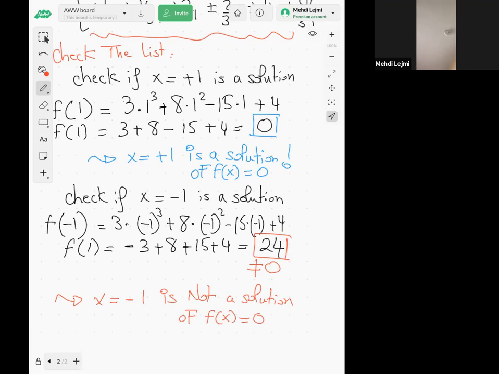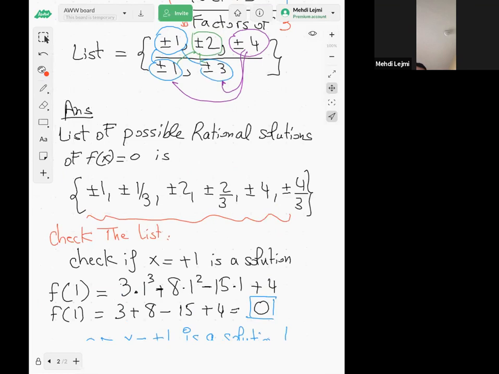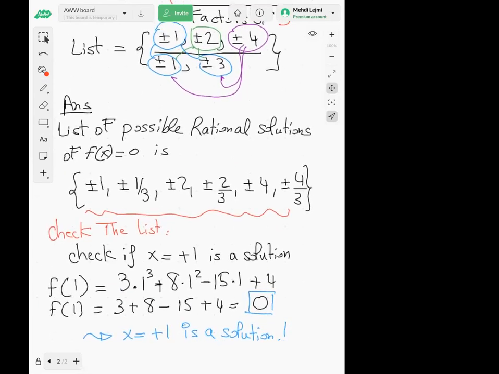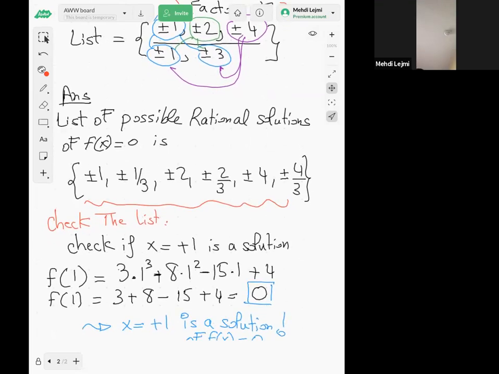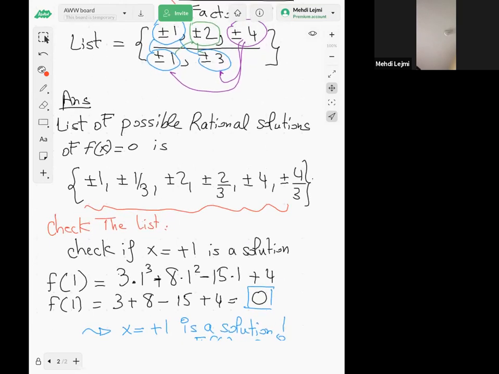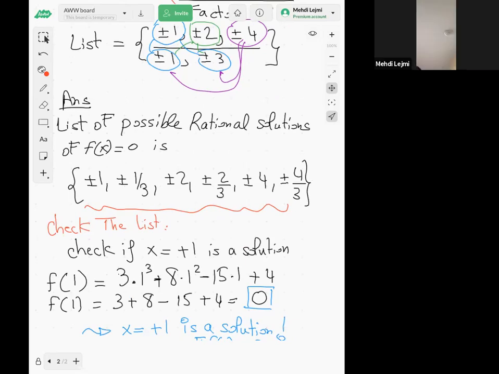All right, so here's an exercise, guys. Is there any question about this theorem? So you see how I got this list of possible rational solutions? So we have to check every single number? No. I'm going to show you later how to find all the solutions. Because in this list, you have like 12 numbers, right?